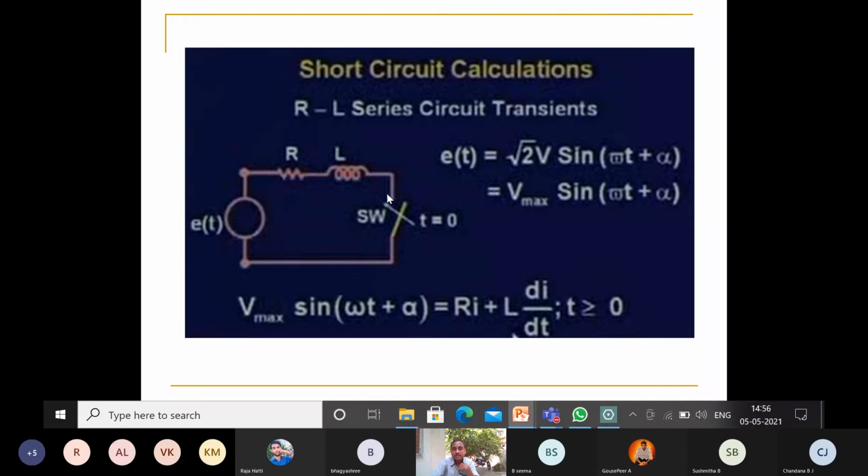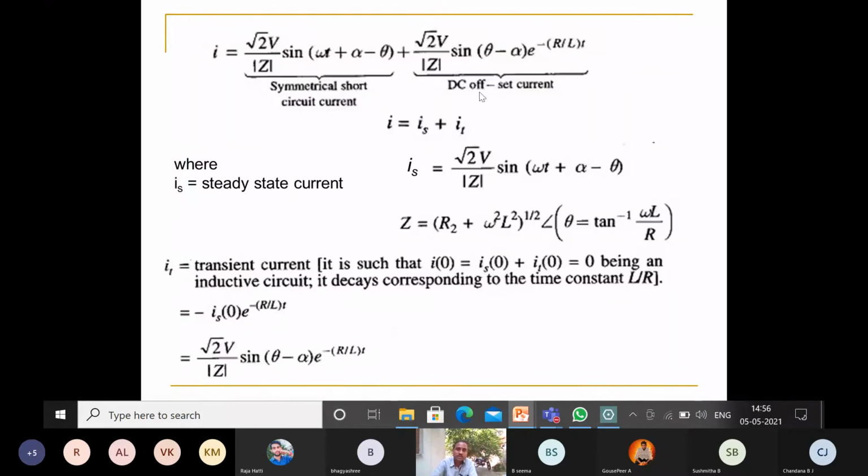After converting this into Laplace transformation, finally we will get the equation. All those things we already studied in network analysis. So for the lumped RL series circuit, we will get i equal to root 2 V by Z.